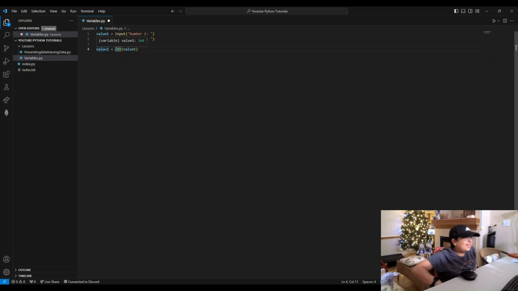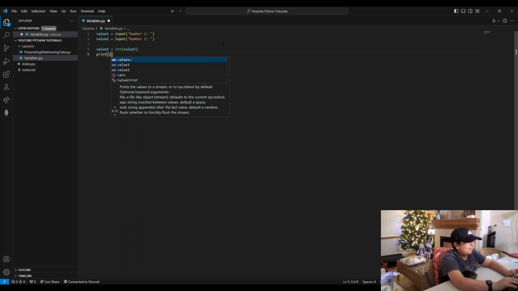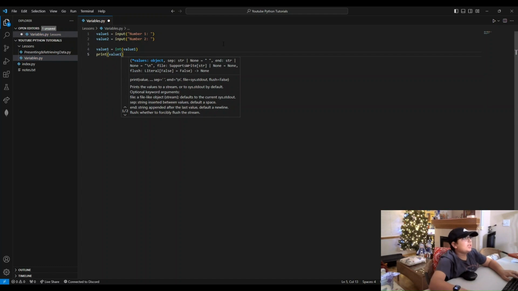By the way, you might think, well, what if value 1 equals average good? Yeah. Then it's gonna return an error saying it cannot turn this into an integer, something like that. And once we get into if statements, we can talk about how to prevent that, but for now, we're good. Just chill, okay? So now, if we want to print value 1, then we do print value 1. That's it. So let's see what happens.